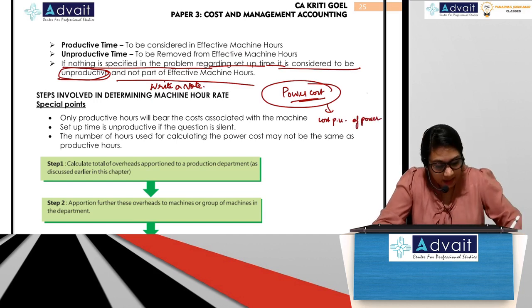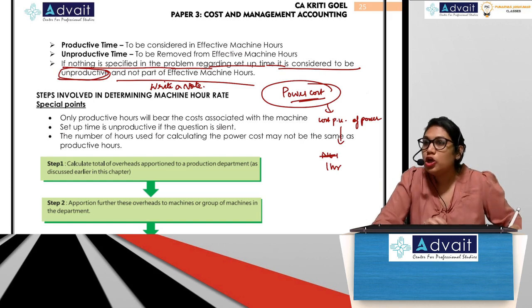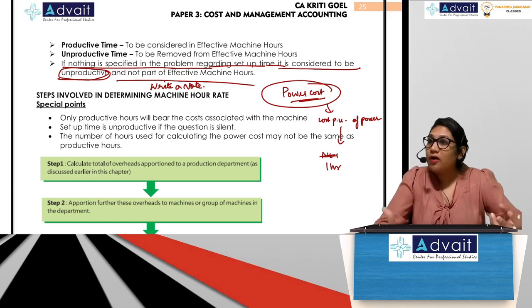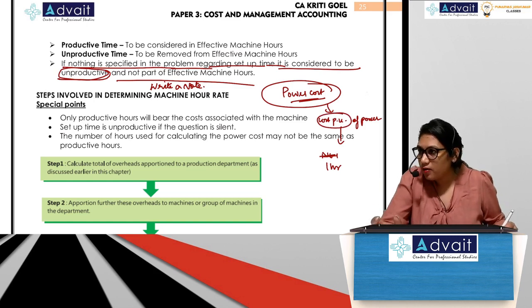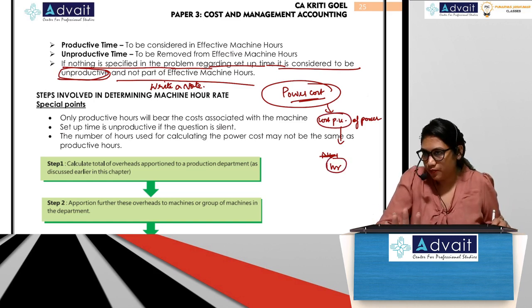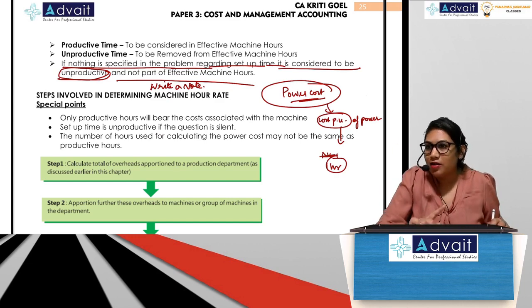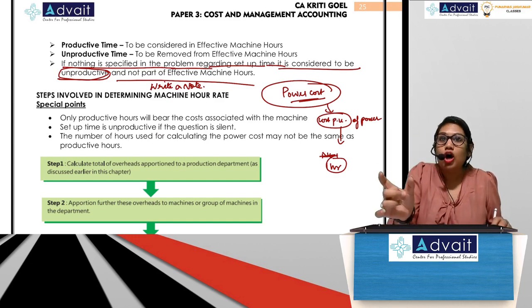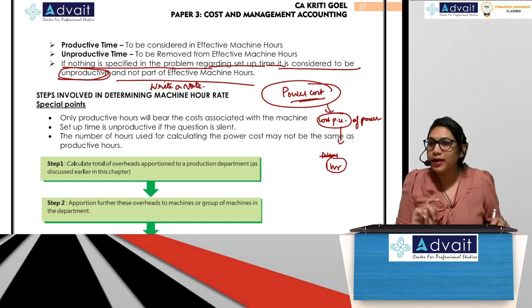And they will tell you how many units of power are consumed in 1 hour. So now you will have to calculate power cost. How will you calculate? Cost per unit of power into number of units will give you the cost of power in 1 hour. But you have to multiply that cost with some number of hours. Now which number of hours will you multiply with?